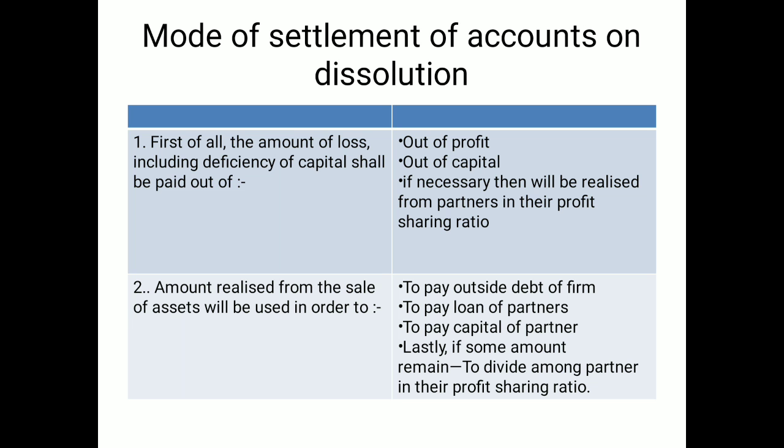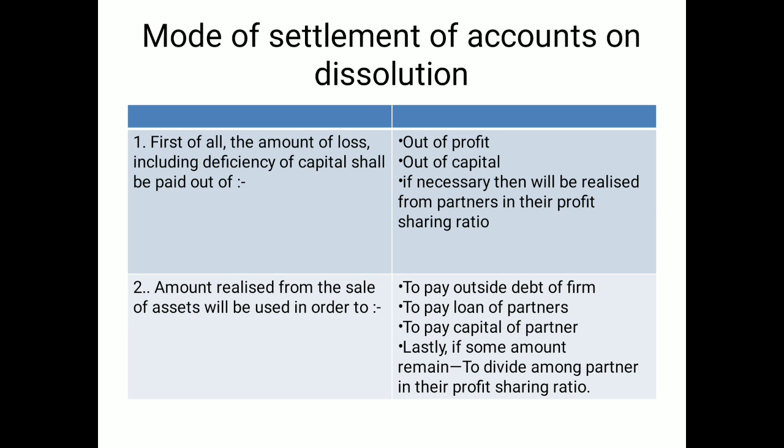Now you may see point number 1 is referring to how to settle the amount of loss, and point number 2 is referring to how to settle the assets realized amount. So here the two words are there. This is referring to the mode of settlements. The first is how to minimize the loss in case of deficiency of the other funds.